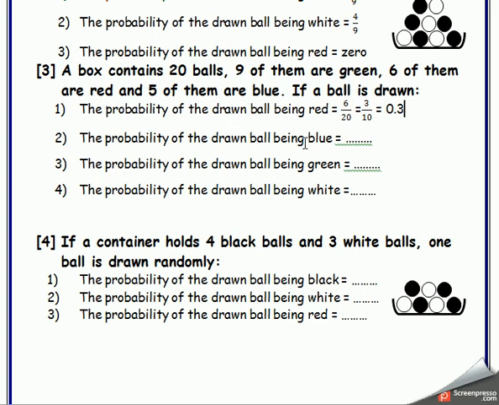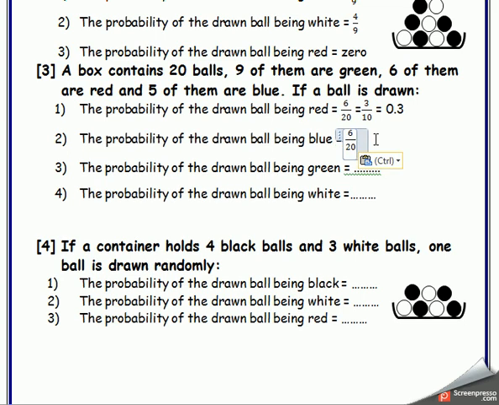The probability of the blue ball, mister. The number of blue is 5, mister. So the answer will be, who can tell me? It will be 5 over 20, because the number of all balls is 20, so it is the number of blue over the number of all balls. Mister, I can divide it.